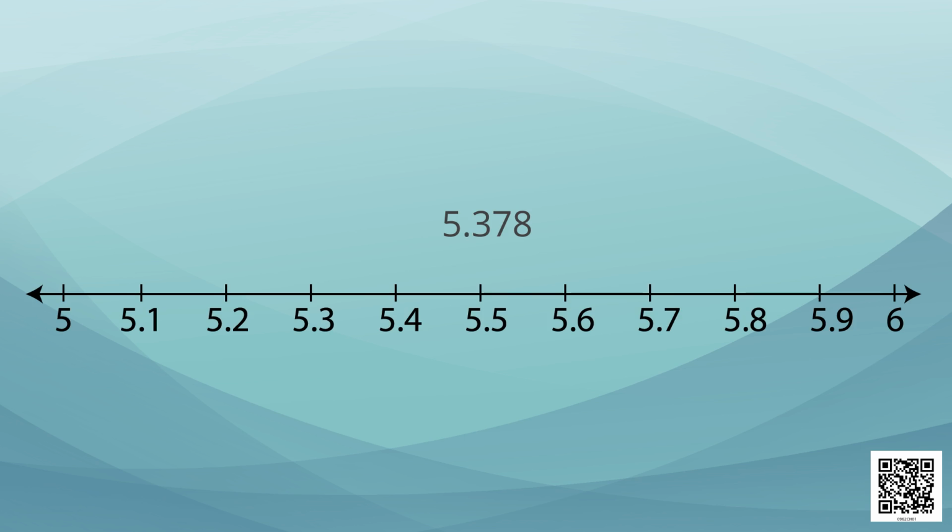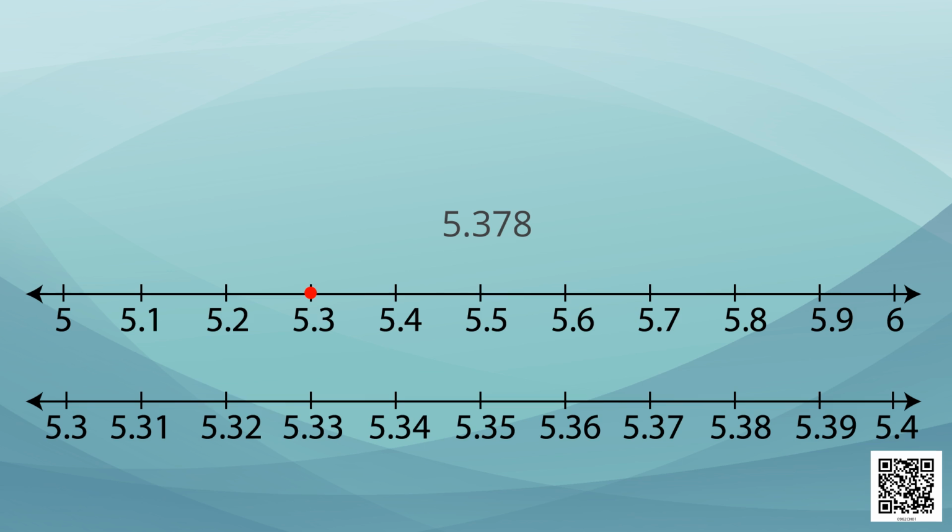Suppose our number's decimal expansion is 5.378. So we will look between 5 and 6. We will find the partitions as 5.1, 5.2, 5.3, etc. On looking at the distance between 5.3 and 5.4, we will see more partitions as 5.31, 5.32, 5.33, 5.34 and so on.